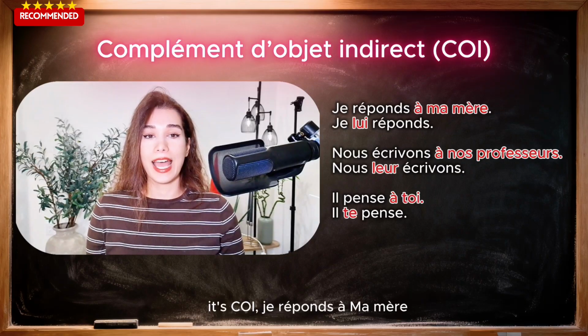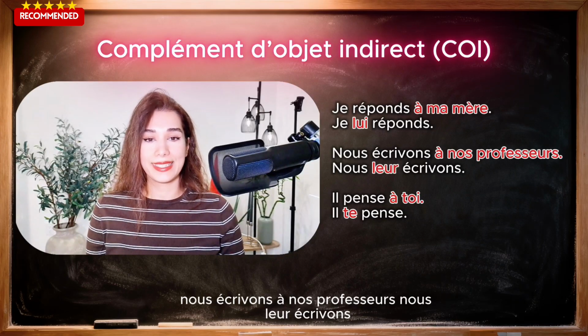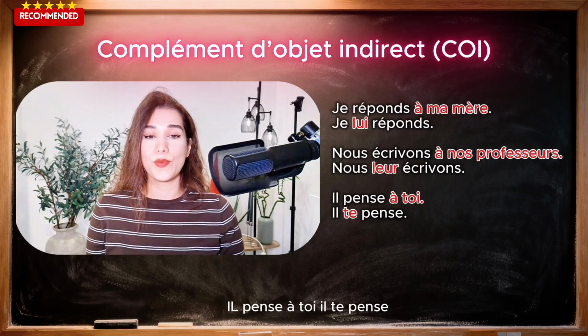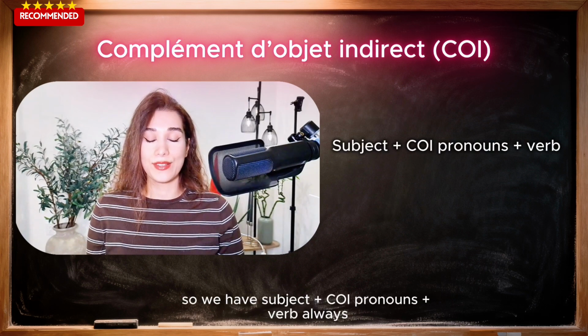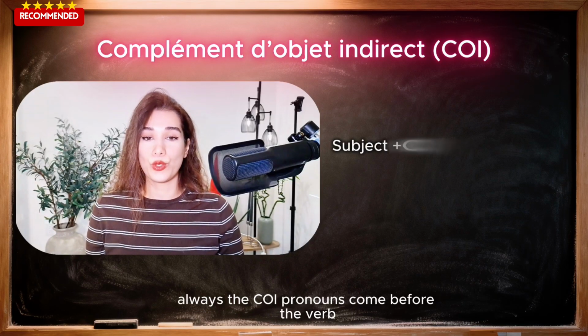Je réponds à ma mère. Je lui réponds. Nous écrivons à nos professeurs. Nous leur écrivons. Il pense à toi. Il te pense. So we have subject plus COI pronoun plus verb. Always, always the COI pronouns come before the verb.